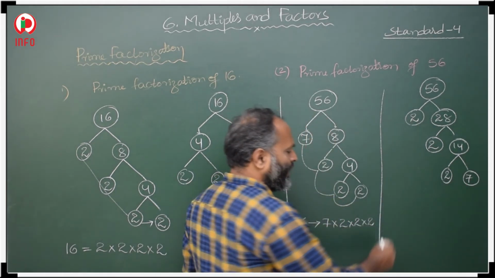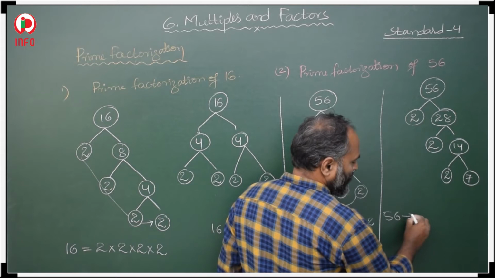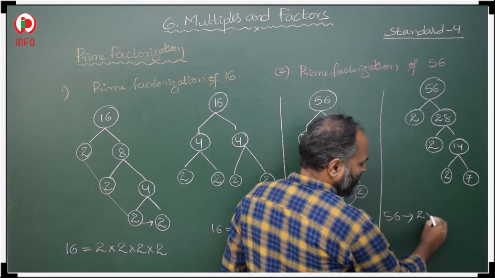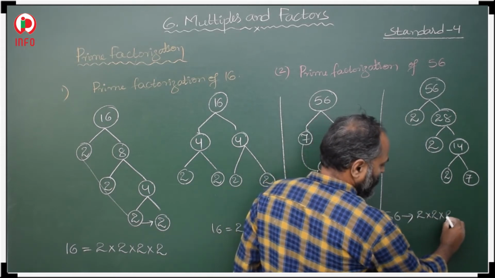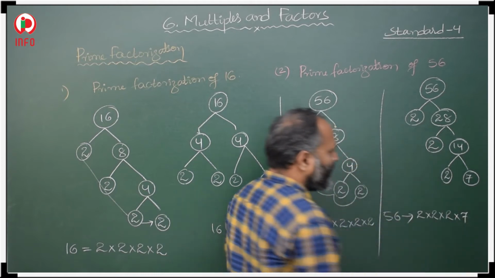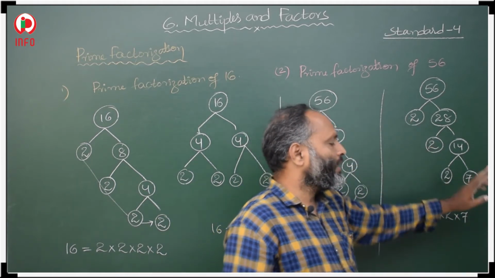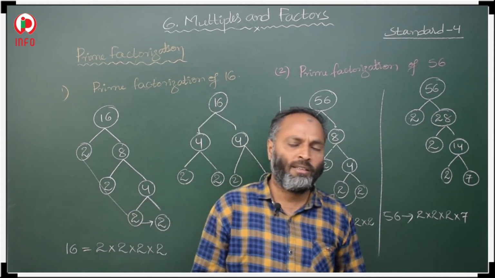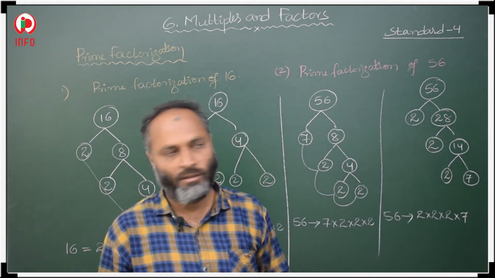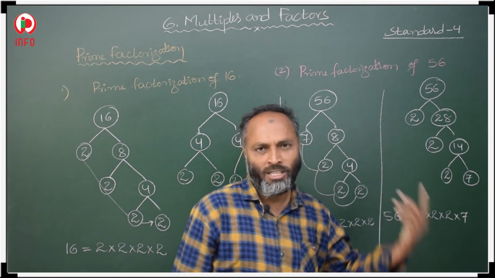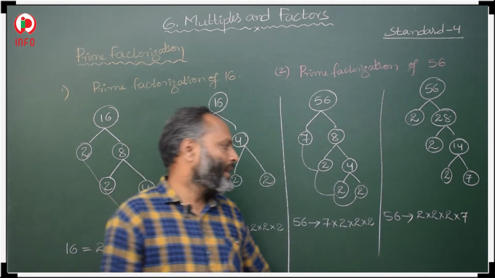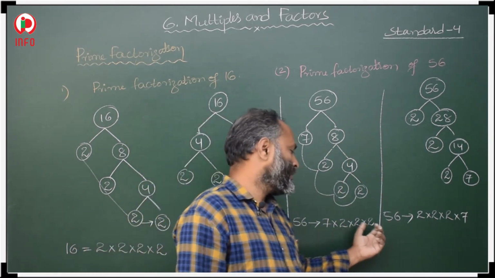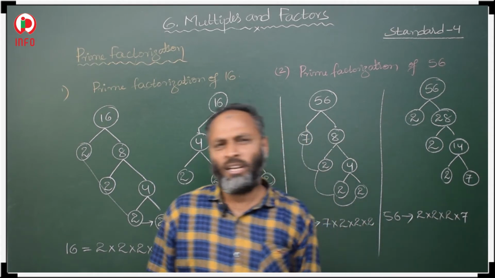So now we have to write 56 as a product of prime numbers. 2 into 2 into 2 into 7, in this way. As many methods as you can do, you do that. There are more methods, but in the end we will get the same result only. 2 into 2 into 2 into 7, whatever it is.